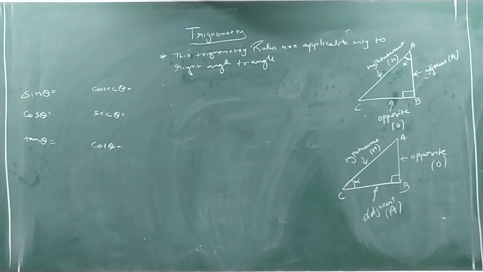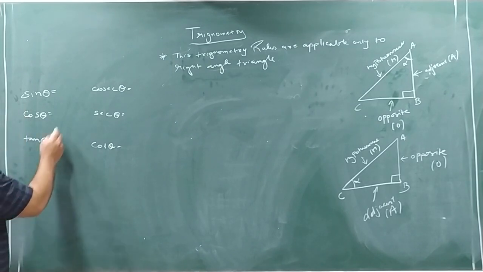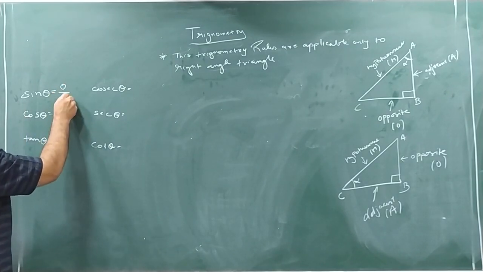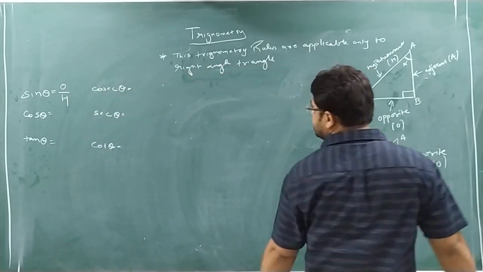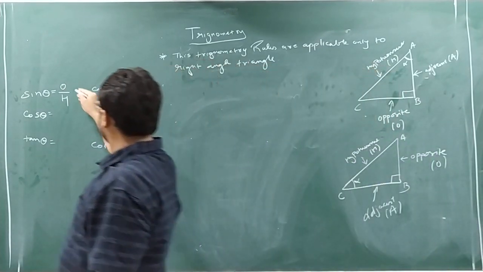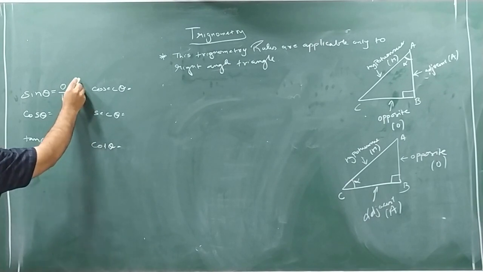So I write the formulas here. What is the formula for sin theta? This formula you should remember, you should mug up. If you remember this formula, the others will automatically come. Then we will derive certain formulas. So first formula is sin theta, that is O by H. What is sin theta? Opposite by hypotenuse, or you can say O by H.